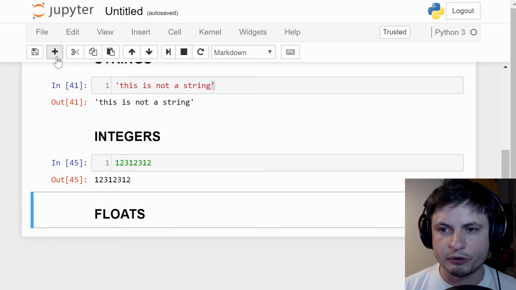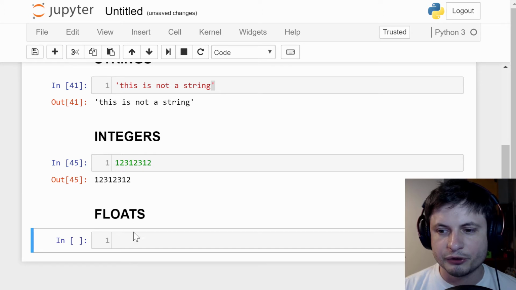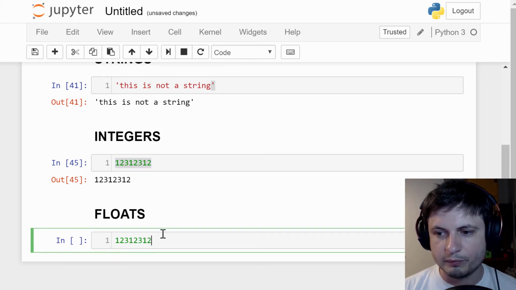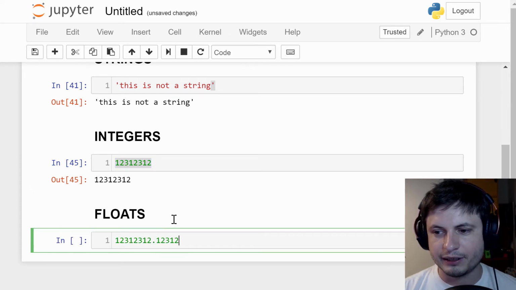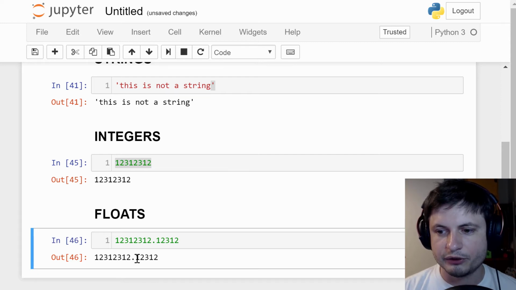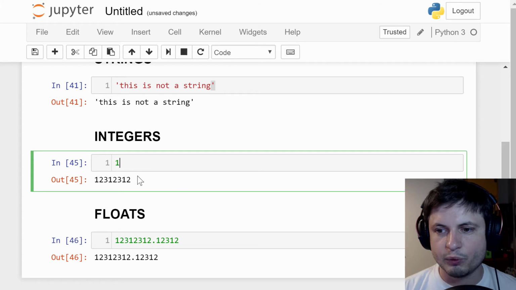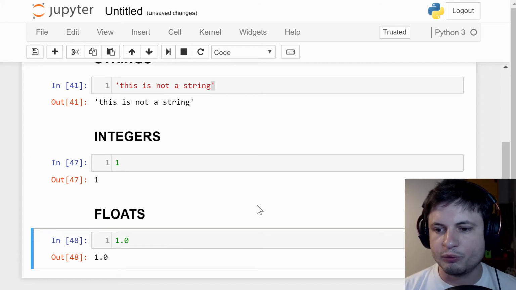So that's integers. And floats are more often used in actual, more precise math. So these are really what we're going to be using when we need to calculate something. It's kind of like an integer, but it has a decimal. So this right now is a float. Once again, integer, float. So here is 1 as an integer, and here is 1 as a float. So this right here is a float, and this is an integer.